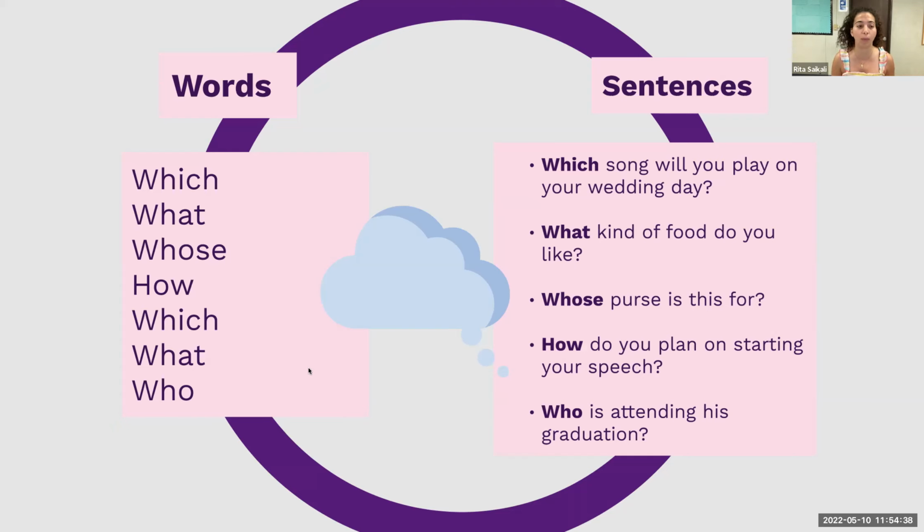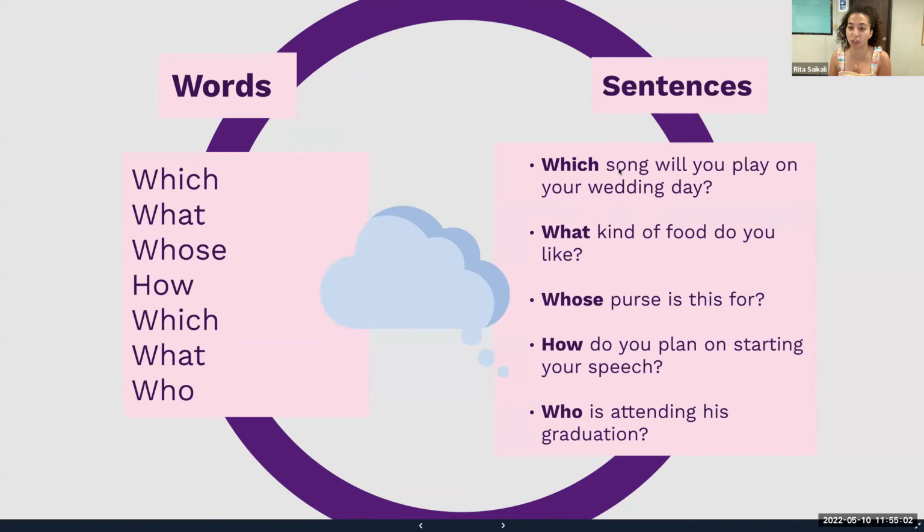Who, what, where, when, why. These are typically which, what, whose, how. So which song will you play on your wedding day? You see the interrogative adjective is what we're going to use to form the question, and it is followed by a noun. So we have which and then we have song.